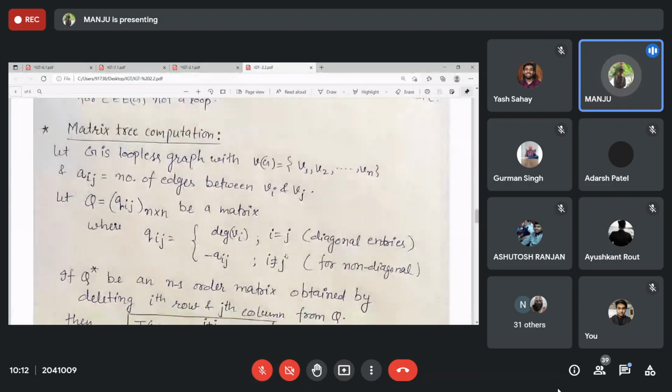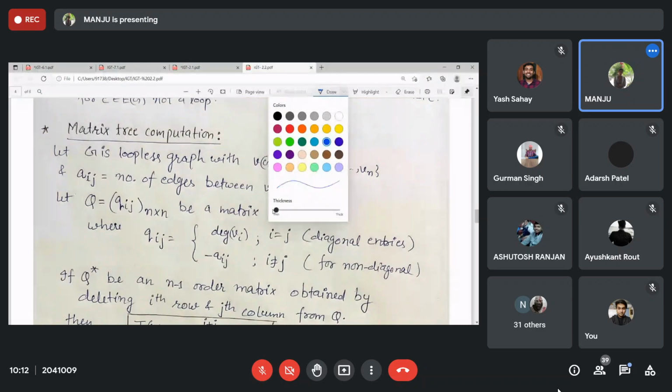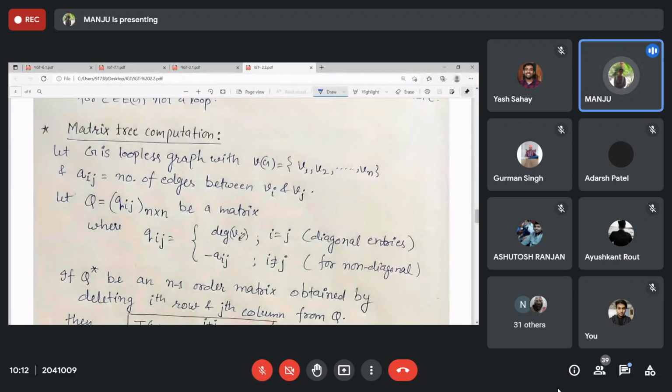So, if you apply the matrix method, then what will be the matrix Q? Tell me, Q for that. There are 4 vertices now, so it will be 4 cross 4, right? And at the diagonals, there will be the degree of each vertex. So you count the degrees and write them over the diagonals. Degree of the first vertex, second, third, fourth.